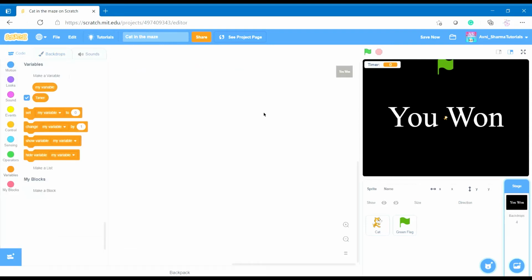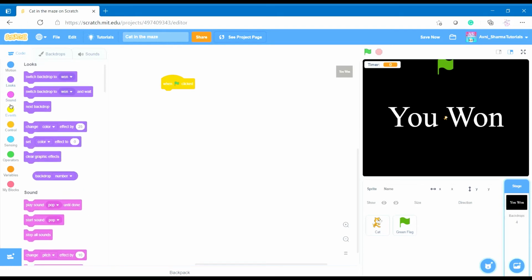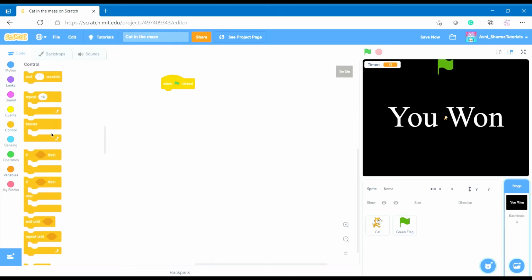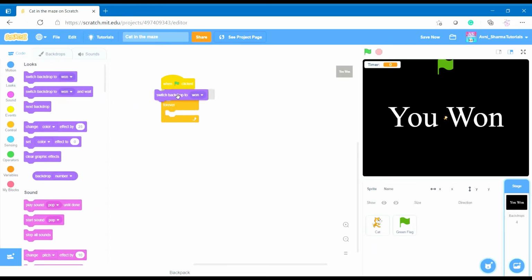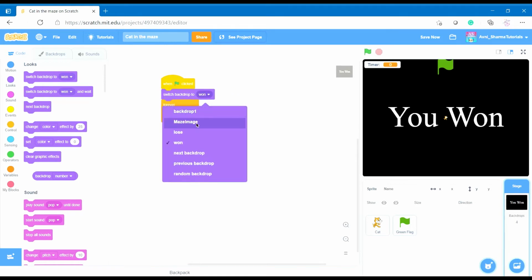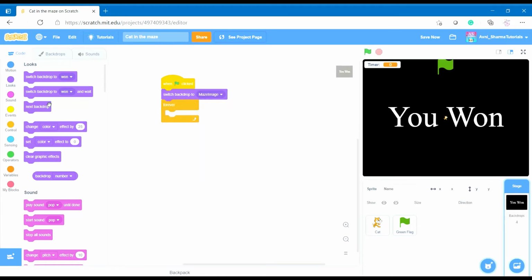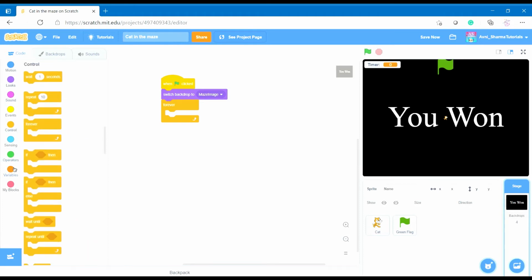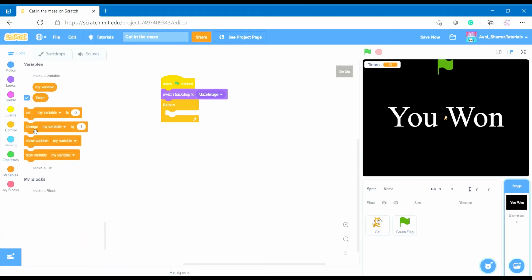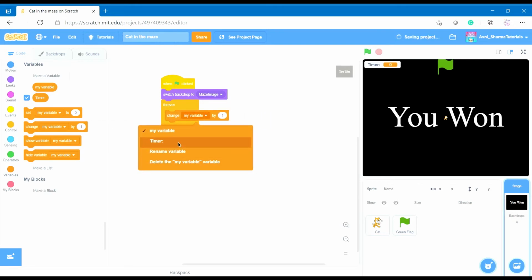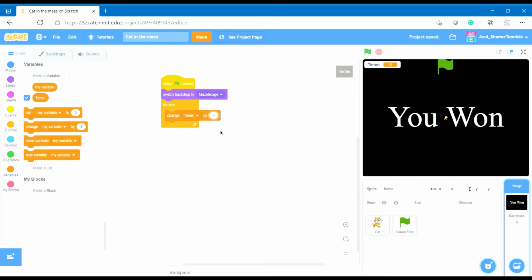Okay, so let's say when green flag clicked, go to control, forever. Oh, and also go to looks to switch the backdrop to the maze image, and go to variables. You will say change timer by -1.